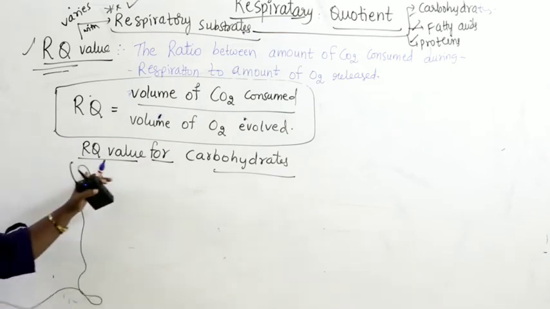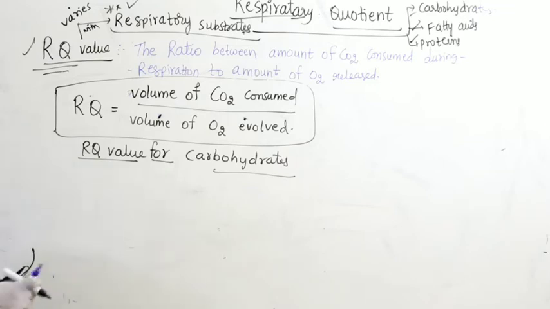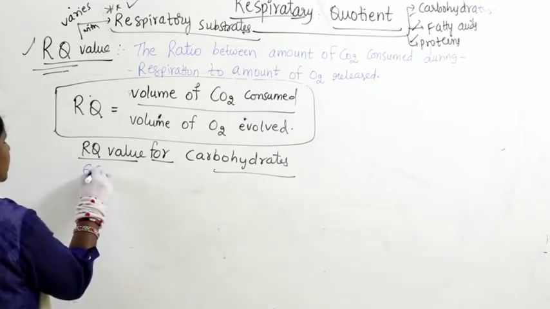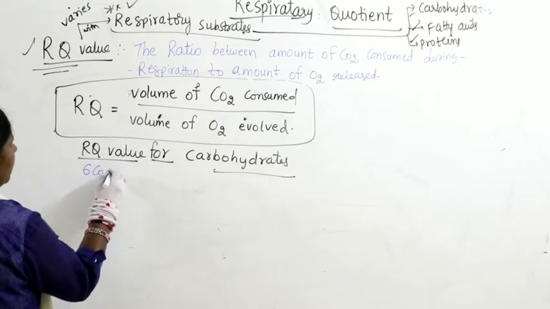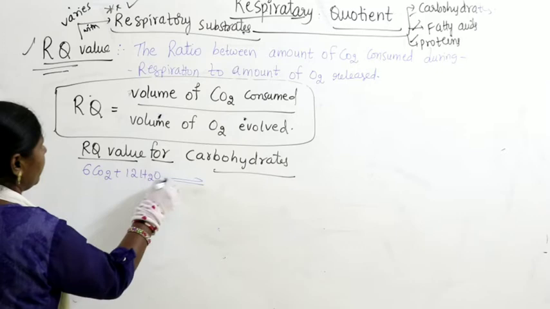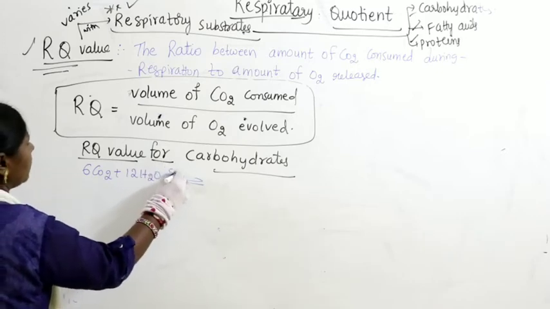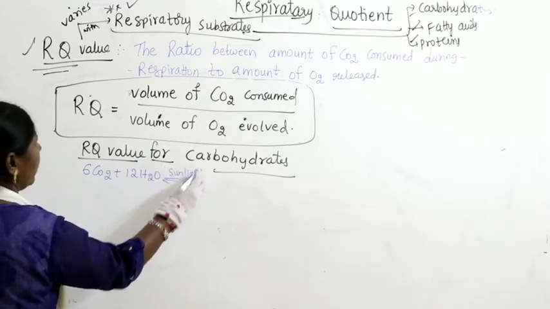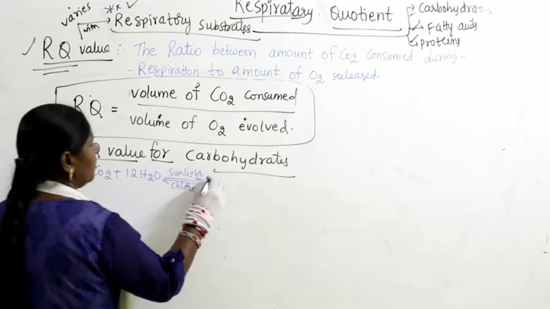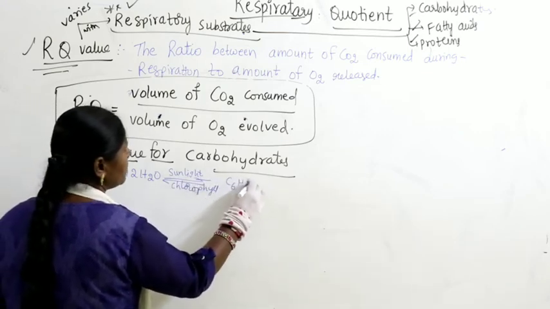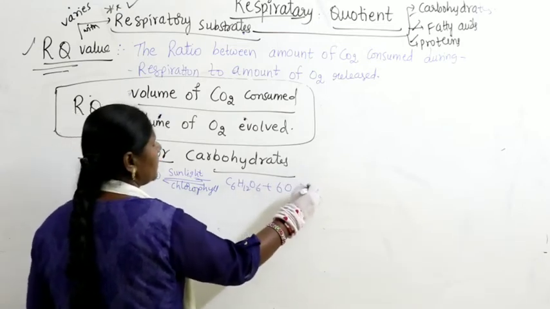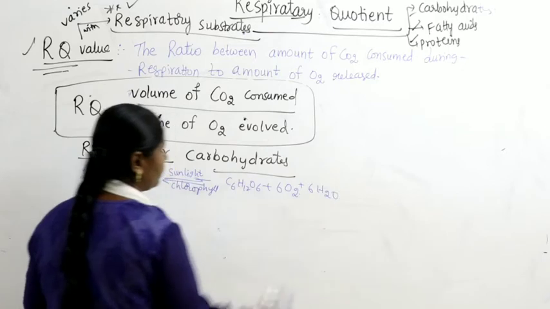So when you take the RQ value for carbohydrates, 6 CO2 plus 12 H2O, with sunlight and chlorophyll, produces C6H12O6 plus 6 O2 and 6 H2O.